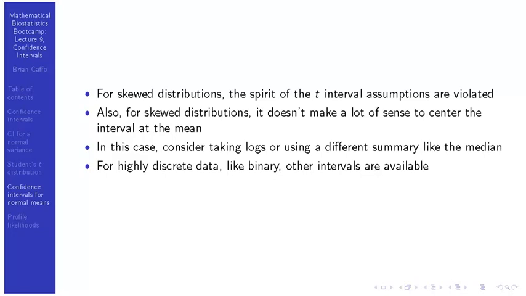But for skewed distributions, you're kind of violating the spirit of the t interval, and you're often better off trying some things like taking a natural log of your data, if it's positive, to get it to be more Gaussian looking before you do a t confidence interval. And we'll spend an entire lecture on the consequences of logging data, so you can wait for that. But I would just say for skewed distributions, it kind of violates the intent of the t interval. So maybe think of things like doing logs to consider it.